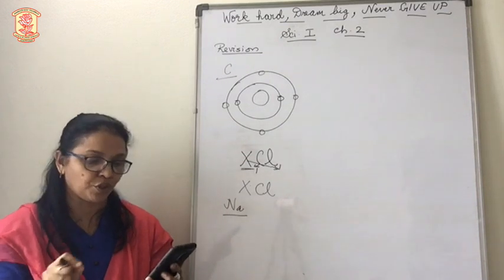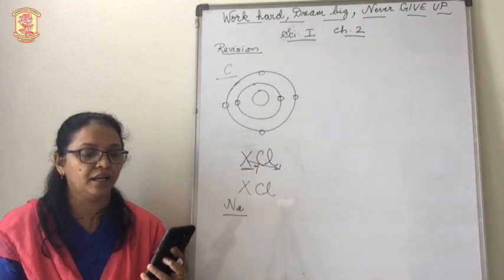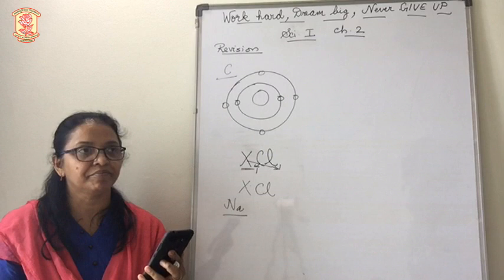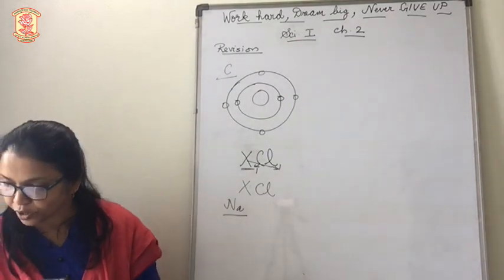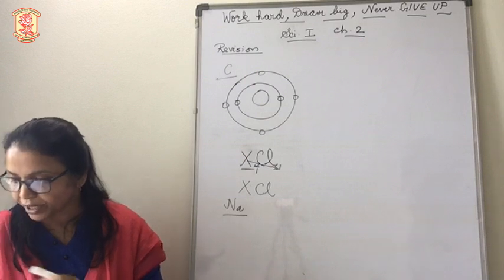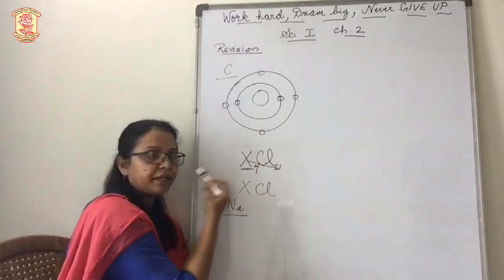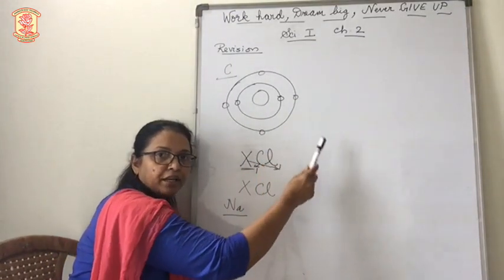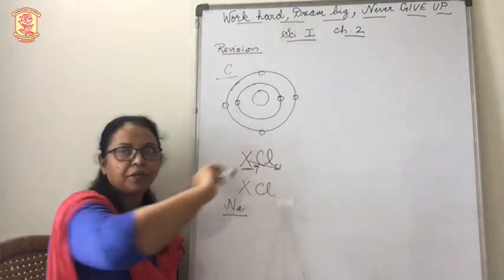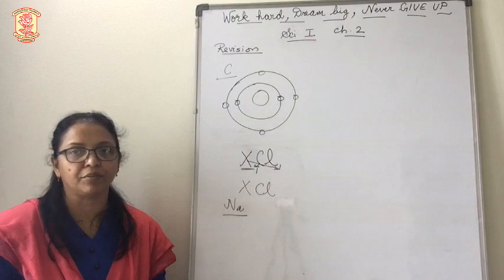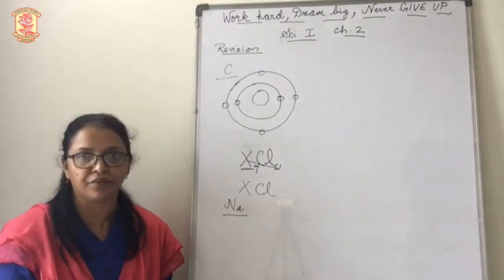The question is, in which block of the modern periodic table are the non-metals found? The options include S block. So what will be the answer? Non-metals are found in the P block. We know on the left hand side are all metals, and on the right hand side are non-metals. So this non-metal block will be the P block. You refer to the periodic table, you will easily understand. They have given color codings, so you will understand it very easily.